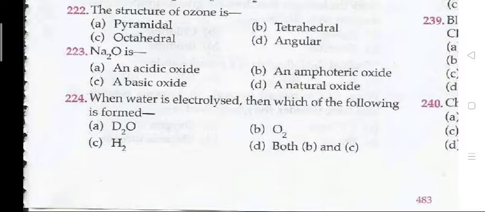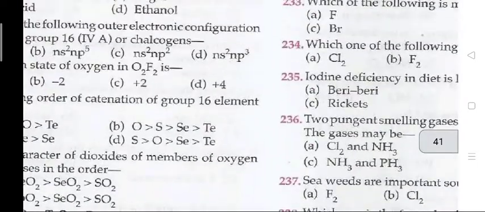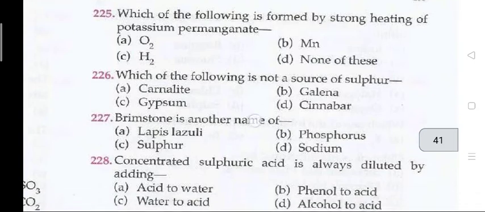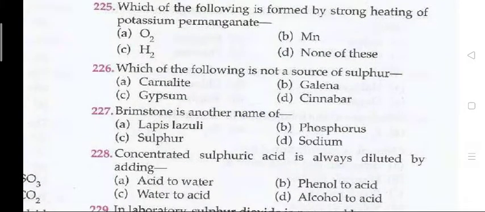A basic oxide. Question 224. D. When water is electrolyzed, which of the following is formed? The right answer is D, that is both B and C, that is O2 and H2. The next question, 225. Which of the following is formed by strong heating of potassium permanganate? The answer is A, that is O2.